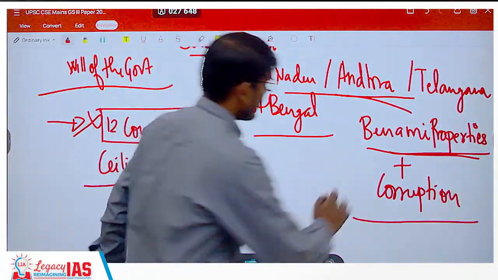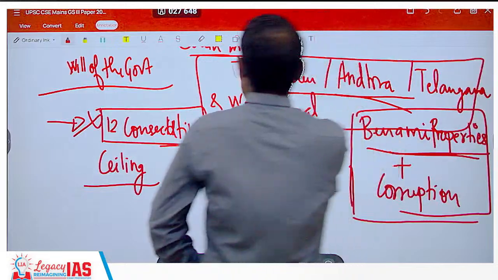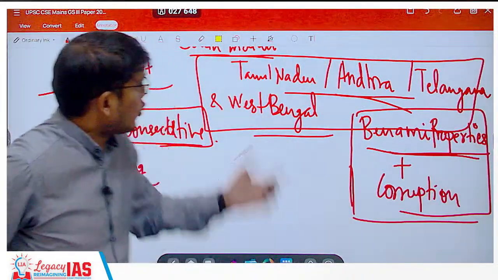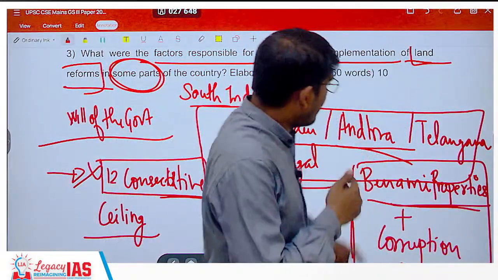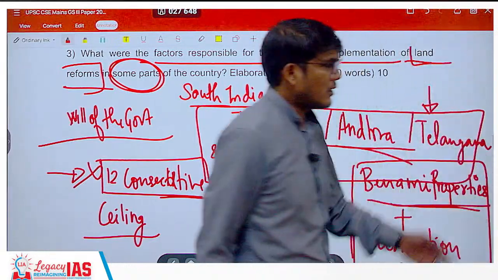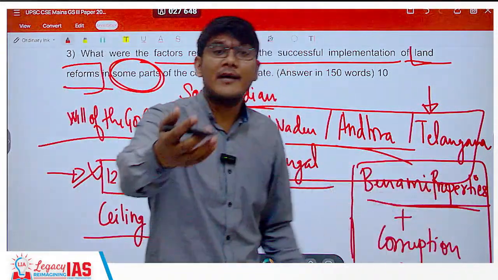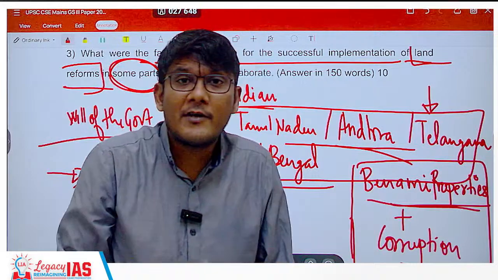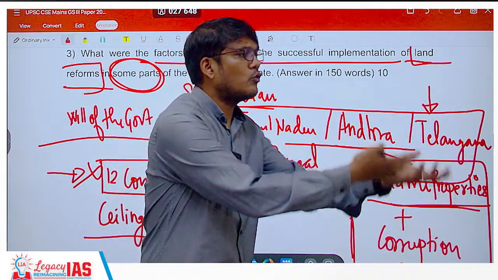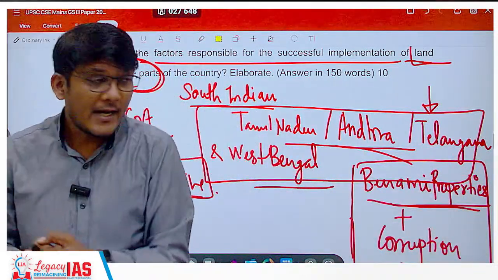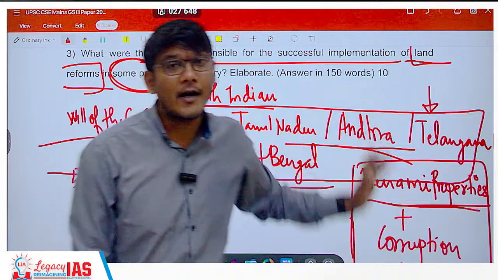So this combination was absent or less in this state because of the strong government will to implement the land reforms. You know, the Bhudan Andolan started at Kochampalli by Acharya Vinoba Bhaveji. He started it, and people were just giving because Vinoba Bhaveji was just asking them, "Okay, you have a lot of land. Is it okay for you to give some to the poor who do not have it?" And even that Bhudan Andolan was quite successful.